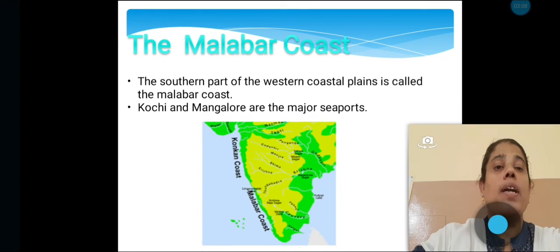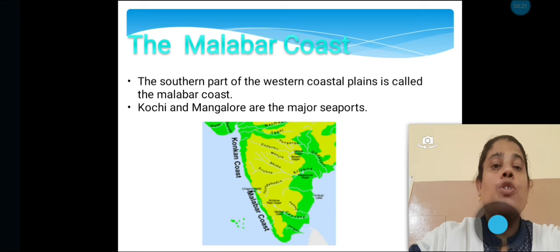And the third one is the Malabar coast. The southern part of the western coastal plains is called the Malabar coast. Kochi and Mangalore are the major seaports here.